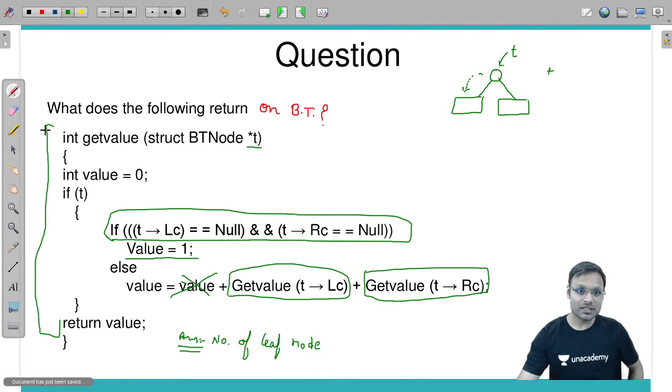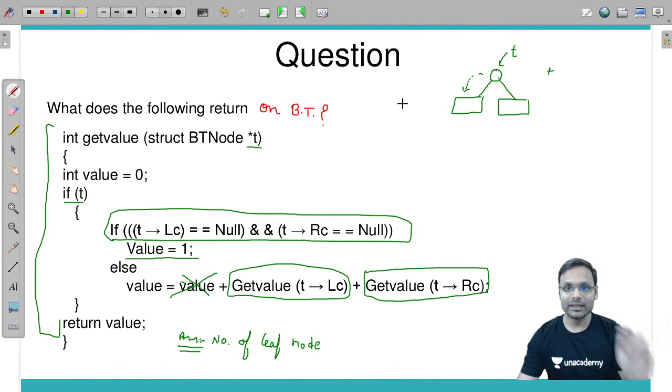Now what happens, look at this. Sometimes, okay, one question is there: sir, if we will not write if t, then will that work? Look at this, buddy.